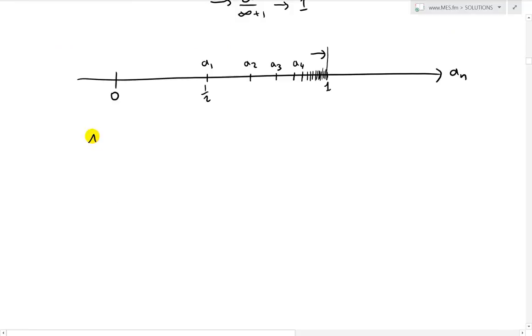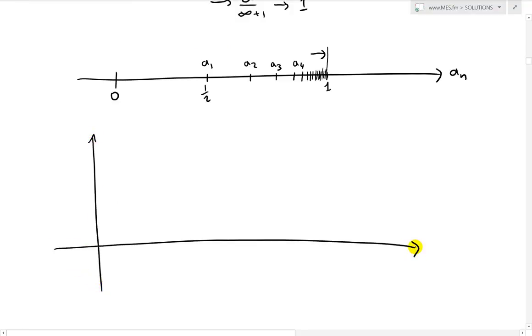And also now, if you were to graph this in a different way, let's say we had n, this is a_n, just in graph form, so this is 0, and this is 1, so there's the value 1, let's just draw this line across. The first term is at the half, so there is the point right here. The second term is 2, that's going to be at 2/3, somewhere across here.